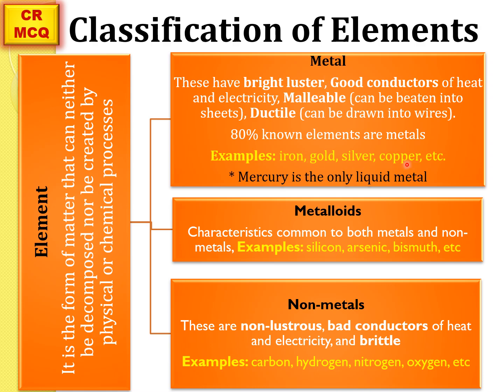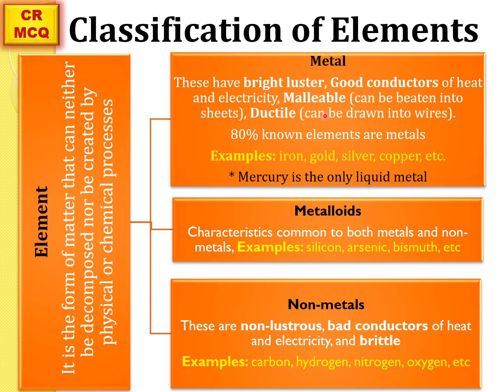So what are the characteristics of these? These are the characteristics of metals. Metals have a bright luster. Bright luster means they can shine. They are good conductors of heat and electricity. They are malleable. Malleable means they can be beaten into sheets.